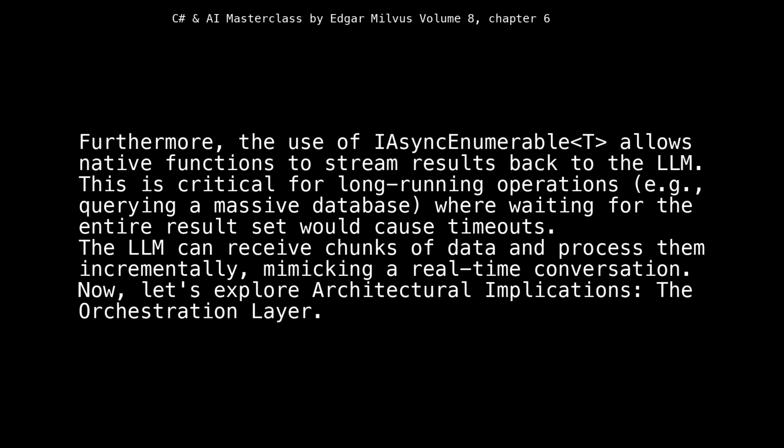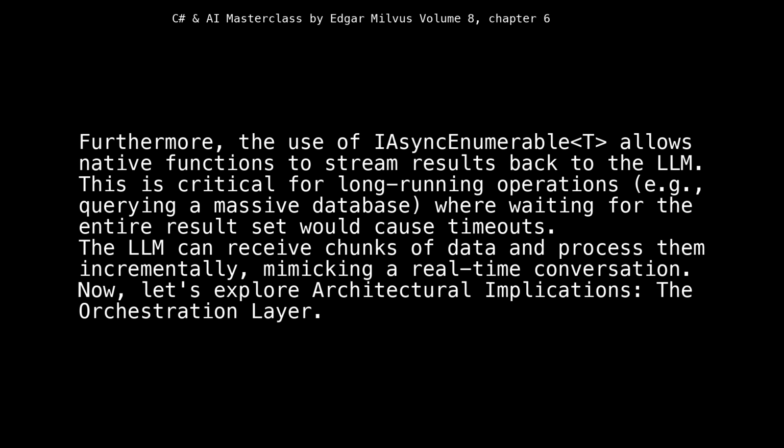Furthermore, the use of IAsyncEnumerable<T> allows native functions to stream results back to the LLM. This is critical for long-running operations, e.g., querying a massive database, where waiting for the entire result set would cause timeouts. The LLM can receive chunks of data and process them incrementally, mimicking a real-time conversation.